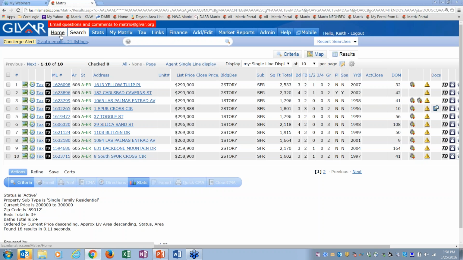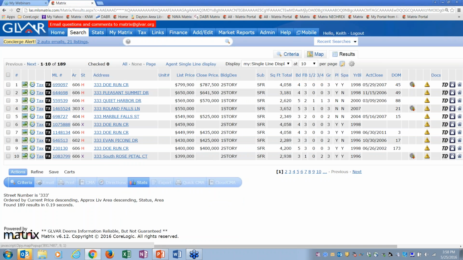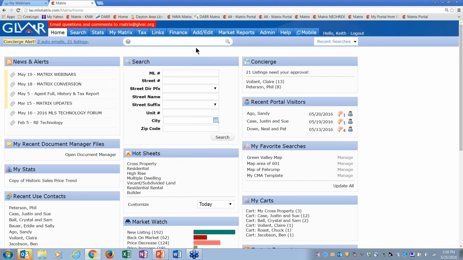Let's go back to the home page. You could do your searching here in this section, but I actually like the speed bar better. But you can still do this. One benefit you can do in here is I can do a street number. Maybe I know it's 333, but don't know the street. Now I found any listing with 333 in it. I couldn't do that in the speed bar.